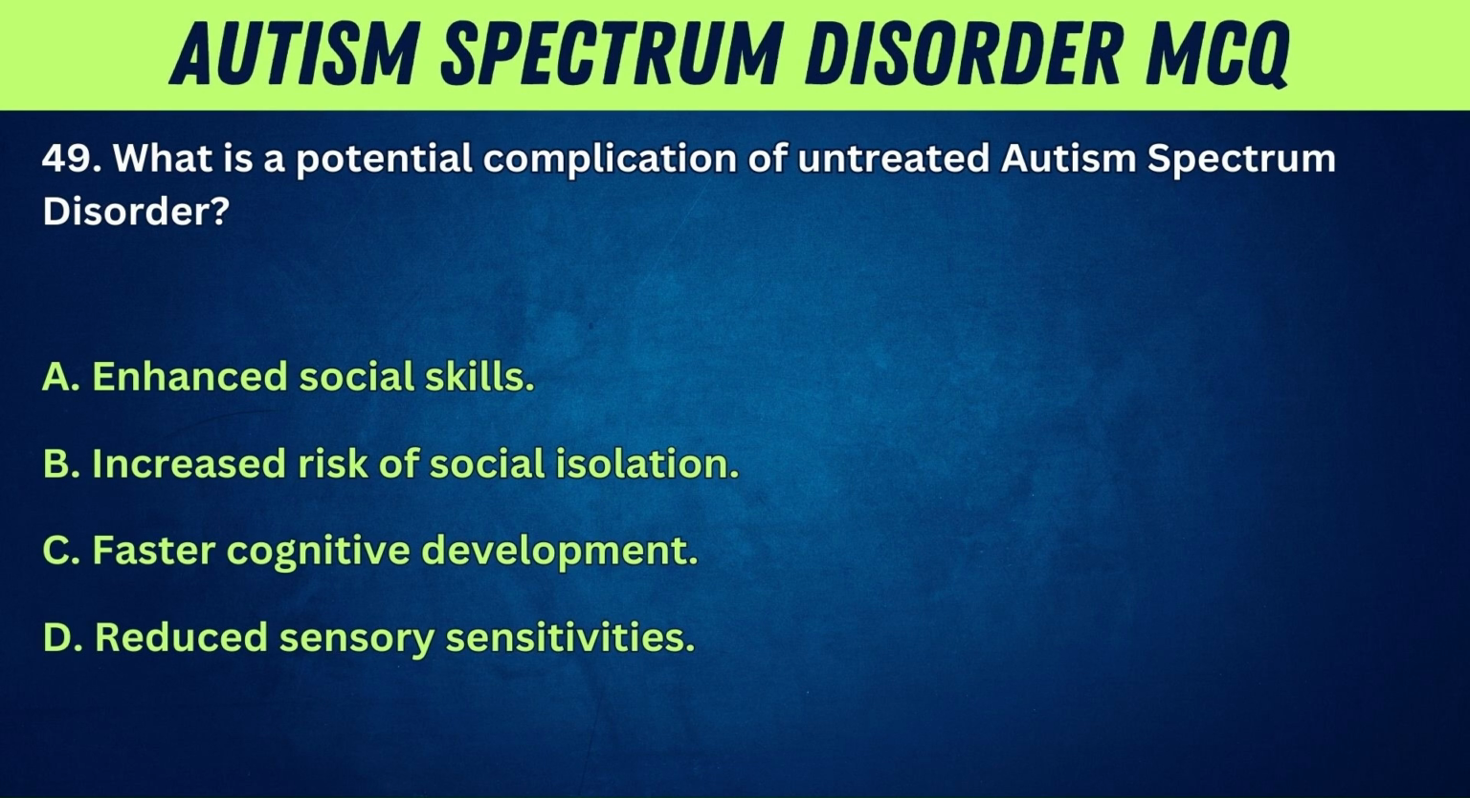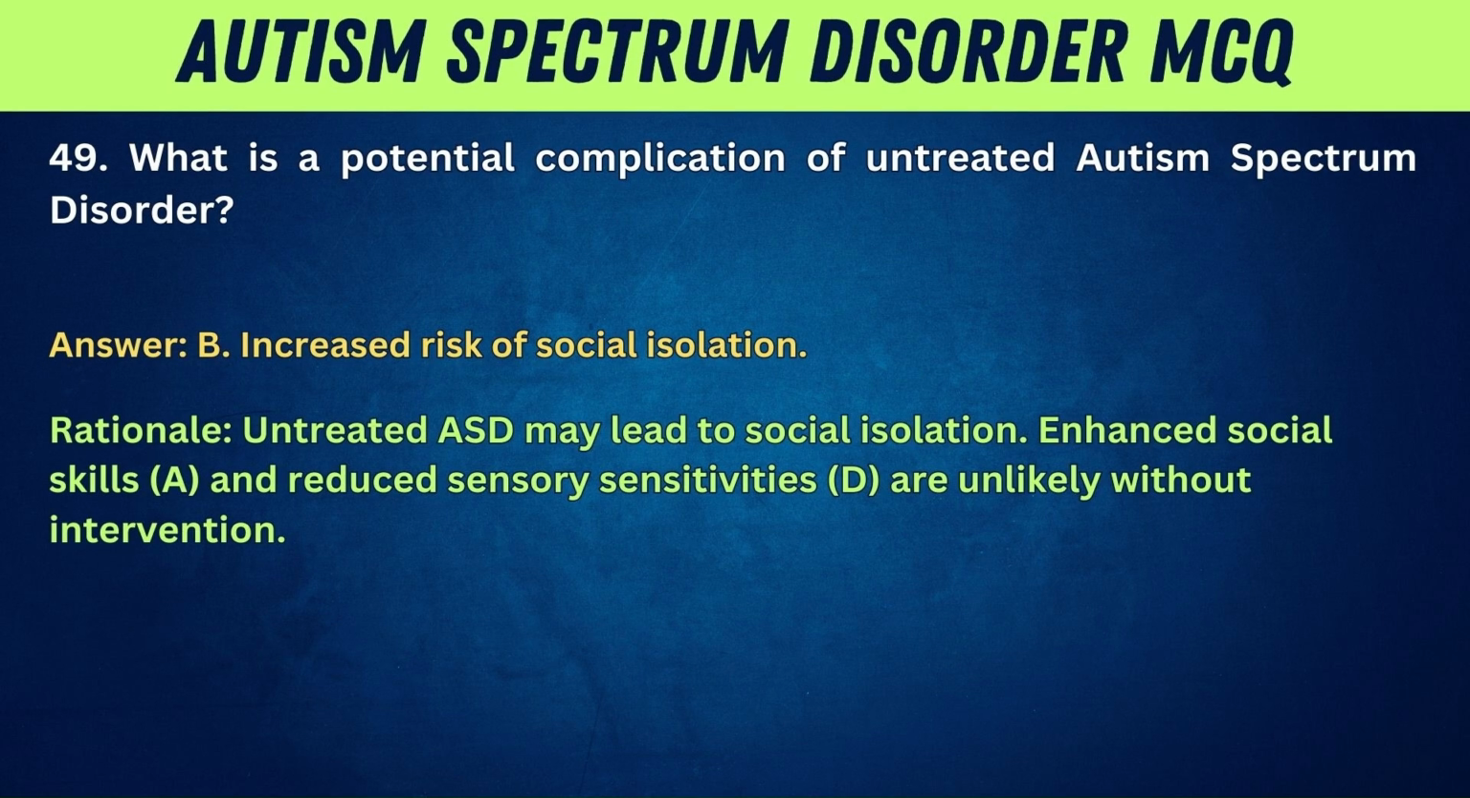49. What is a potential complication of untreated autism spectrum disorder? A, enhanced social skills. B, increased risk of social isolation. C, faster cognitive development. D, reduced sensory sensitivities. Answer: B. Increased risk of social isolation. Rationale: untreated ASD may lead to social isolation. Enhanced social skills, A, and reduced sensory sensitivities, D, are unlikely without intervention.